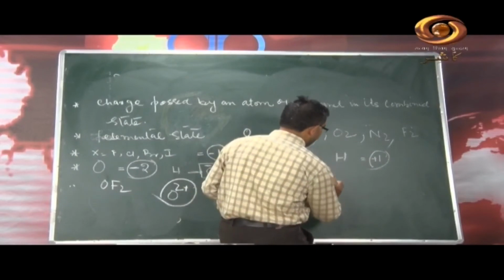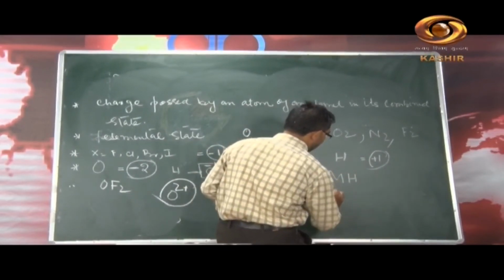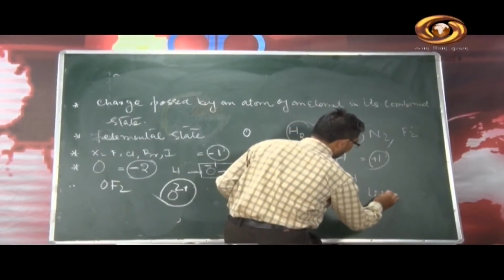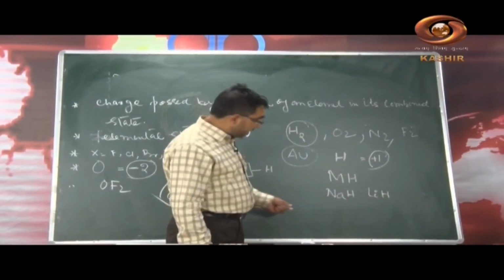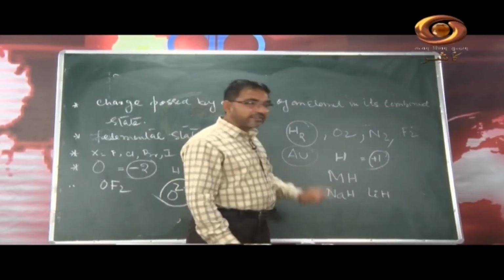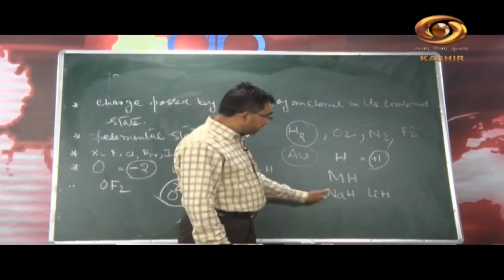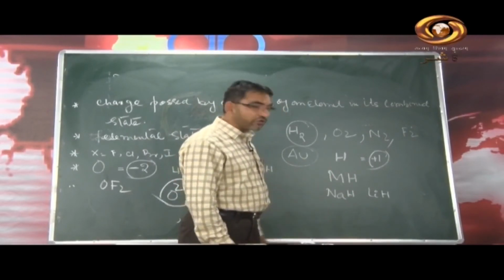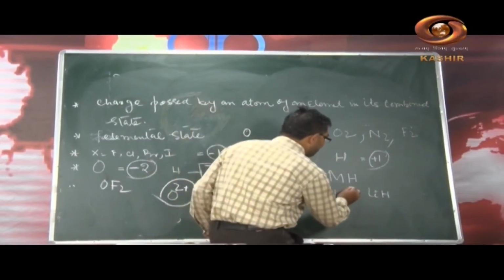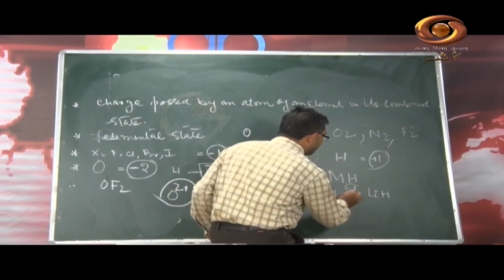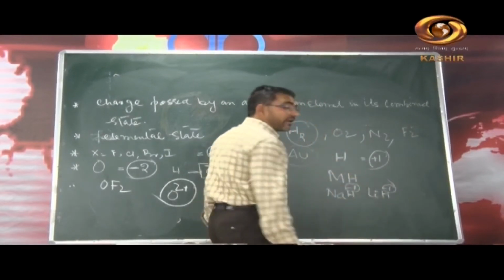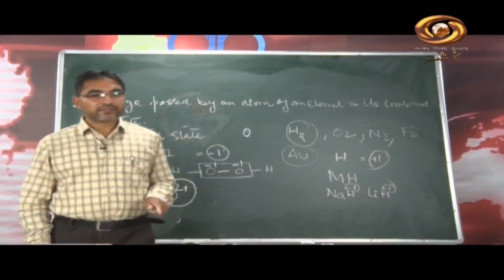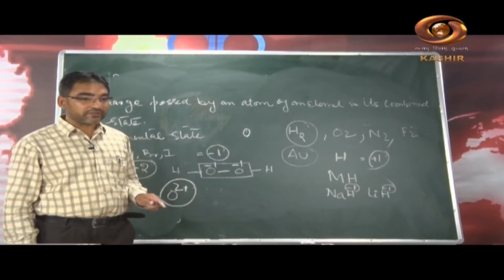When the hydrogen is bonded with a metal, say sodium hydride or lithium hydride, the electronegativity of sodium is less than that of hydrogen. Sodium will give the electron to this hydrogen, so at that time we take -1 oxidation state. So you will write down that in metal hydrides the hydrogen has -1 oxidation state.